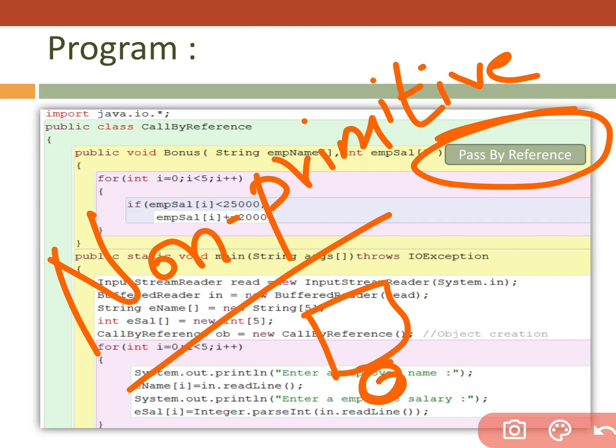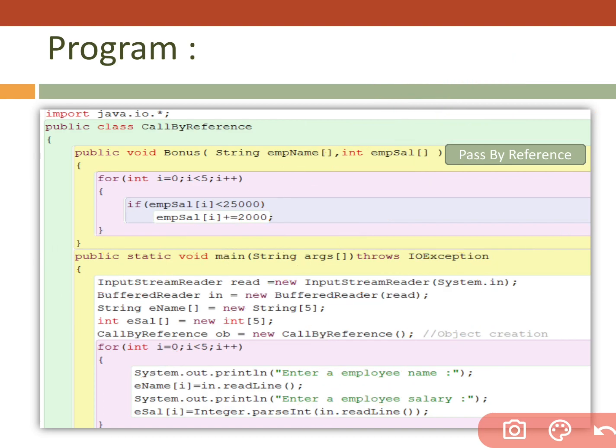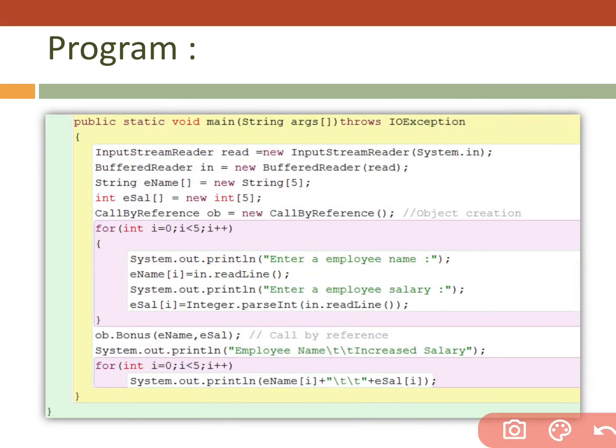We have so many other elements, but we are sharing the first location. When we are using the function prototype, we are sharing the address of the first location. Then that affects both the parameters, actual as well as formal.